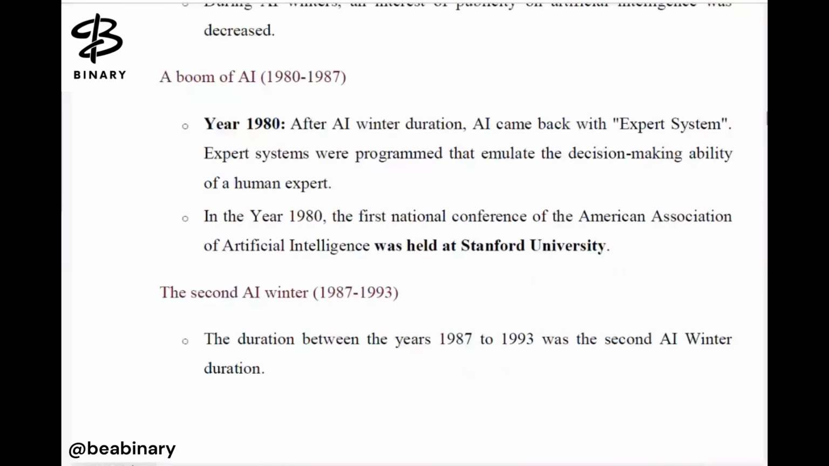Again, after the shortage, AI came back with expert systems. So in 1980 the expert system came. Expert systems were programmed to emulate the decision-making ability of a human expert. So here we developed human expert ability, which is the decision making for a particular problem. In 1980, the first National Conference of the American Association of Artificial Intelligence was held at Stanford University.